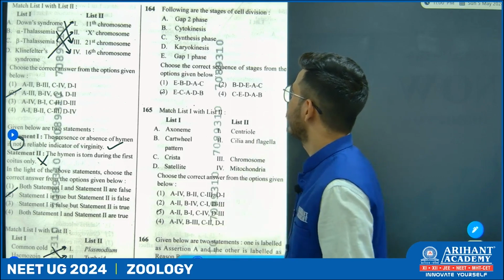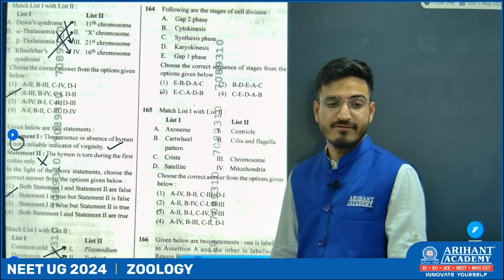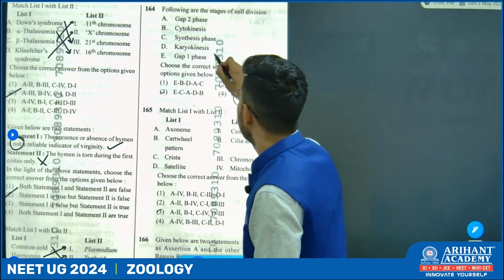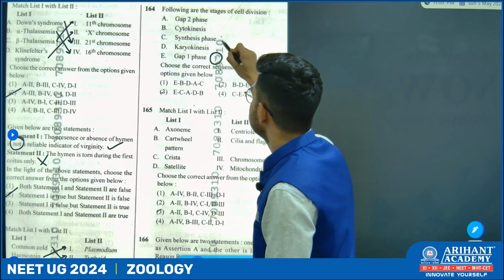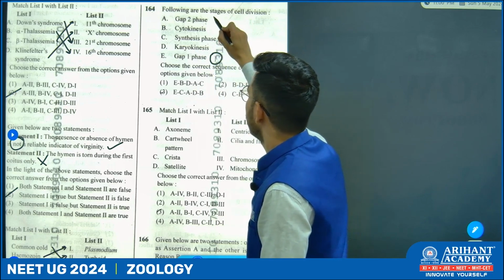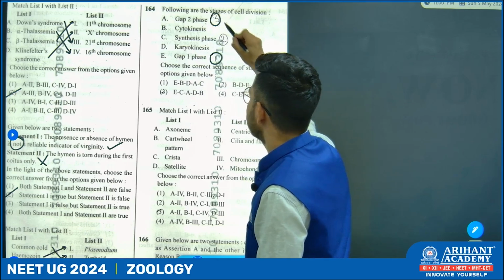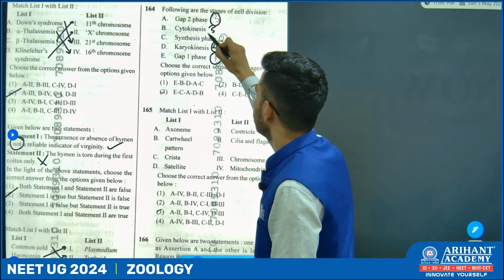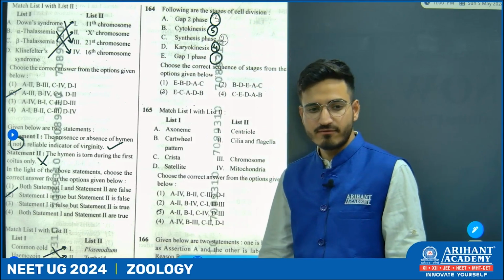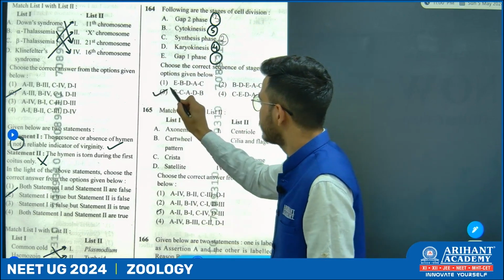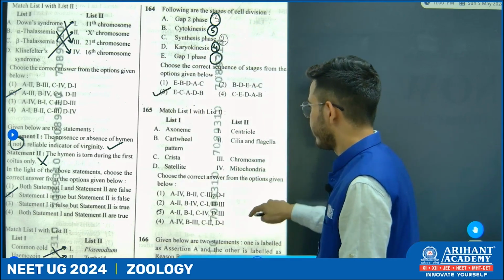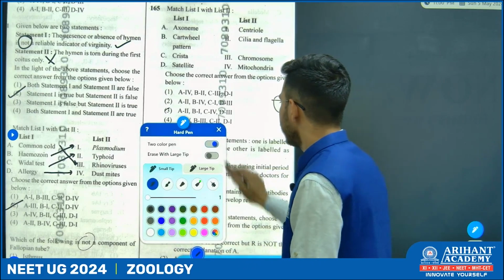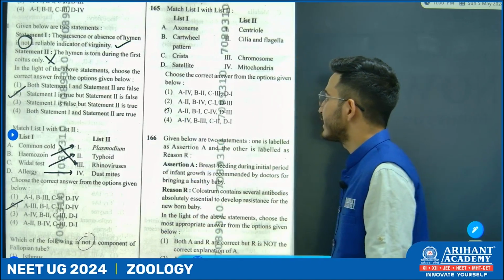164. Now again we have to arrange it in different cell division stages. It starts from gap 1 phase, then the synthesis phase, followed by the gap 2 phase, karyokinesis, the division of nucleus, and followed by division of the cytoplasm, which is option number 3. Again, a simple direct question from NCERT.